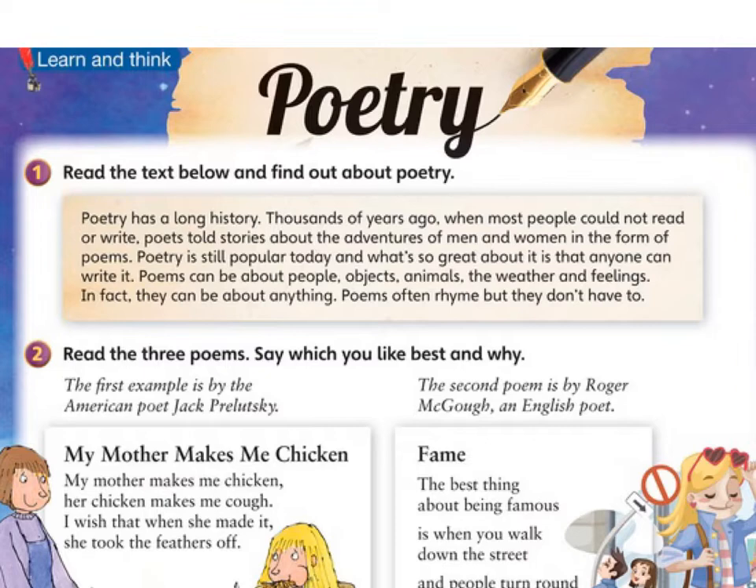Thousands of years ago, when most people could not read or write, poets told stories about the adventures of men and women in the form of poems. Poetry is still popular today. And what's so great about it is that anyone can write it. Poems can be about people, objects, animals, the weather, and feelings. In fact, they can be about anything. Poems often rhyme, but they don't have to.